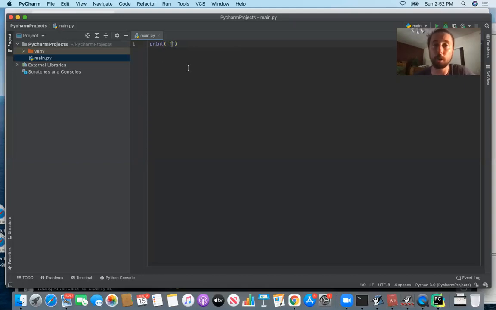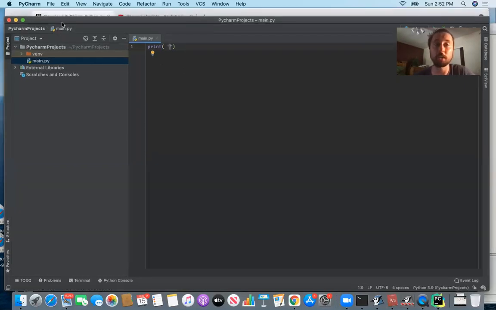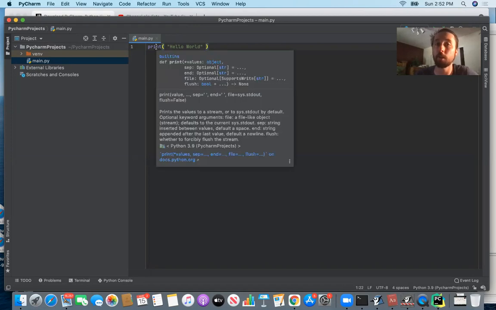So the first program, what's kind of classic here, is that your first computer program that you write in a language, you would write something like print of hello world. Okay, so what this does is it calls a function called print. And Python knows what that function is. It's like built in, it's intrinsic to the Python language, okay?